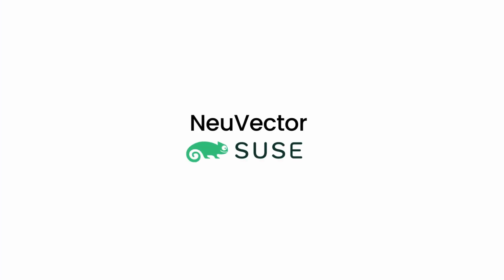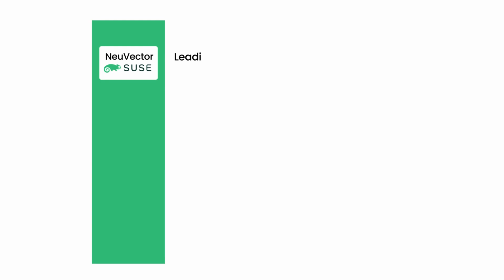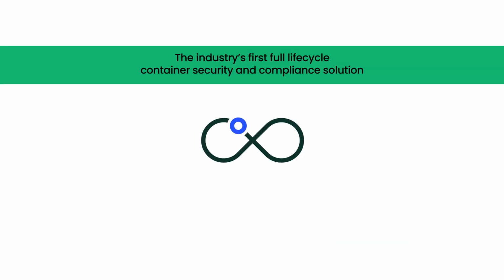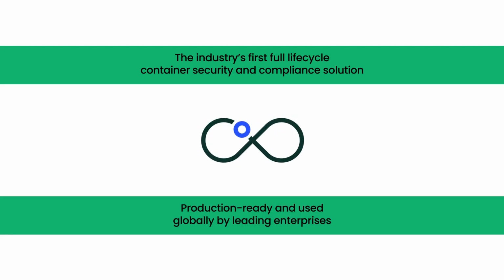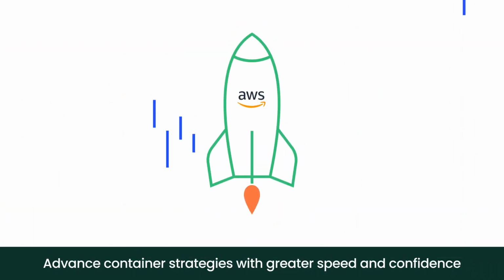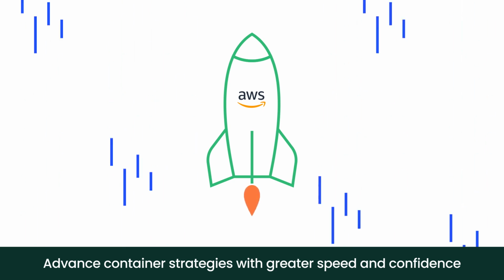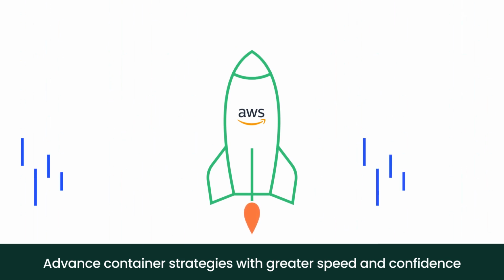That's where NeuVector by SUSE comes in, leading the way in Kubernetes security and delivering the only zero-trust container security platform. It's the industry's first full lifecycle container security and compliance solution that's production-ready and used globally by leading enterprises. Now, teams using AWS can advance their container strategies with greater speed and confidence.